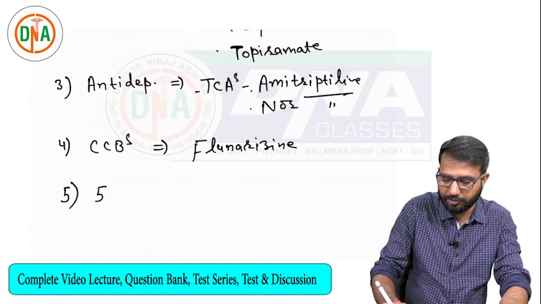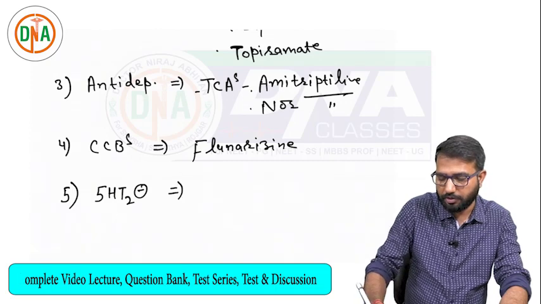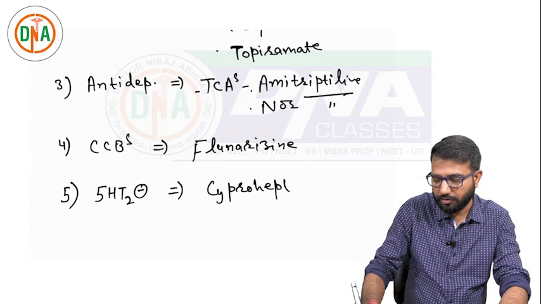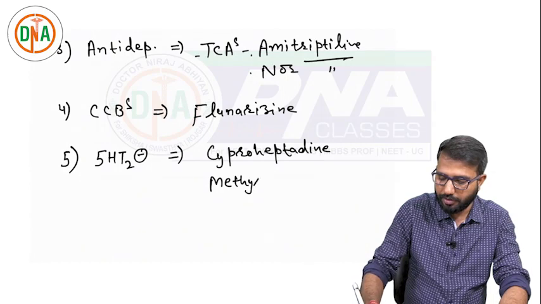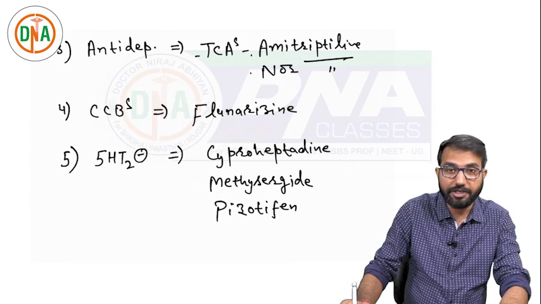Then the drugs acting on serotonin receptors, 5-HT2 antagonists: I told you cyproheptadine, methysergide, and pizotifen. These drugs can also be used for migraine prophylaxis.